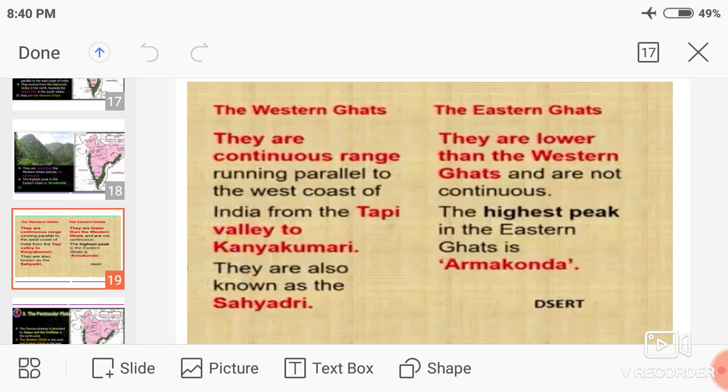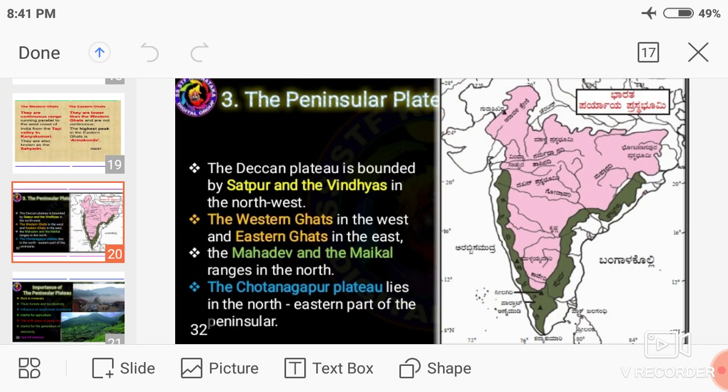In the Eastern Ghats, they run almost parallel to the east coast. These are the differences between Eastern Ghats and Western Ghats. Okay, my dear students. The next is the Deccan Plateau.